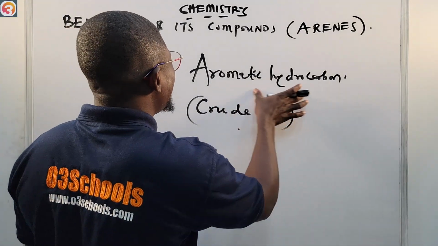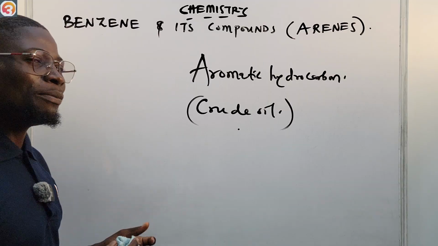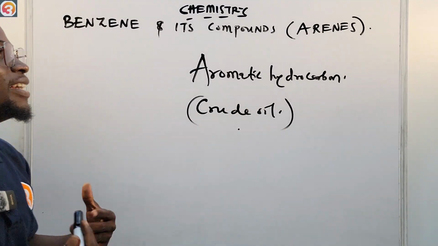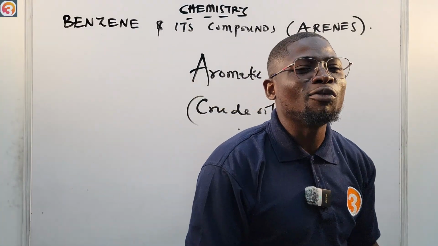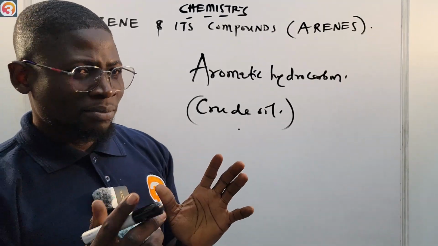So benzene is the simplest organic aromatic hydrocarbon. In fact, all other aromatic hydrocarbons are derivatives of benzene. So it is from benzene we get others that derive from it. Please take note of that.